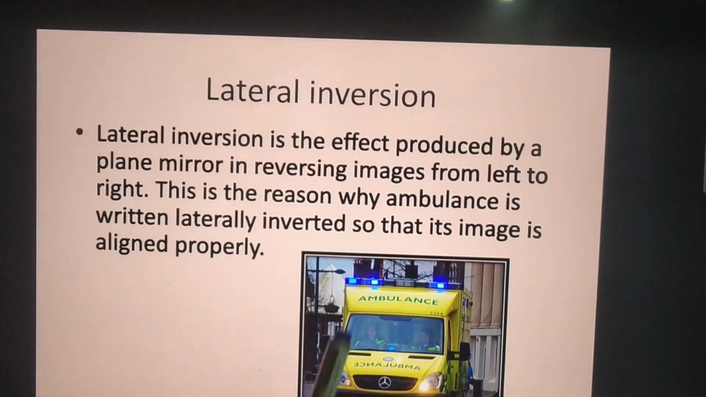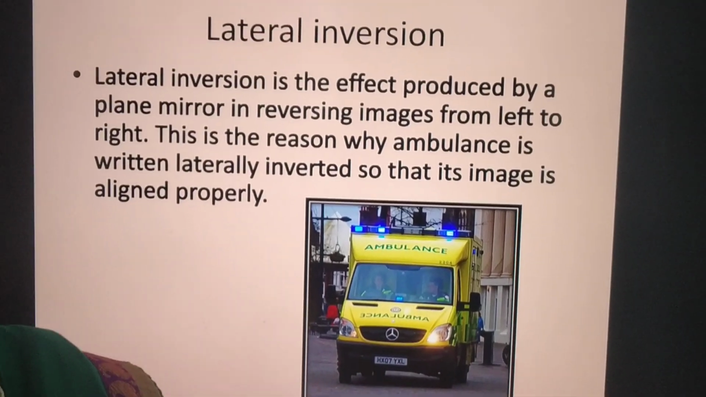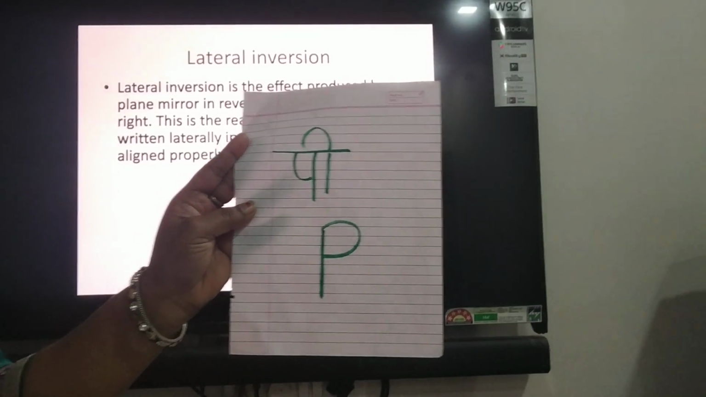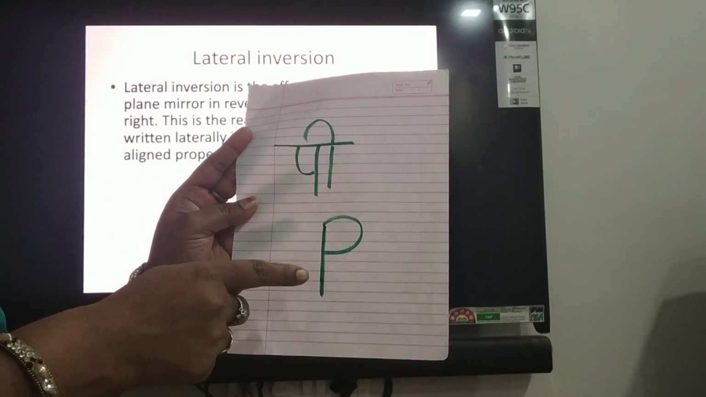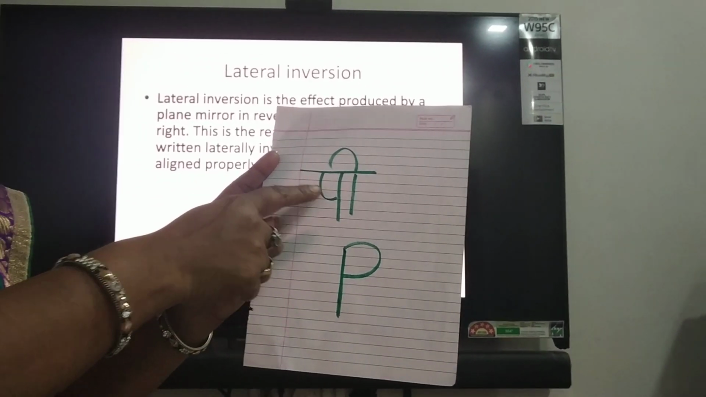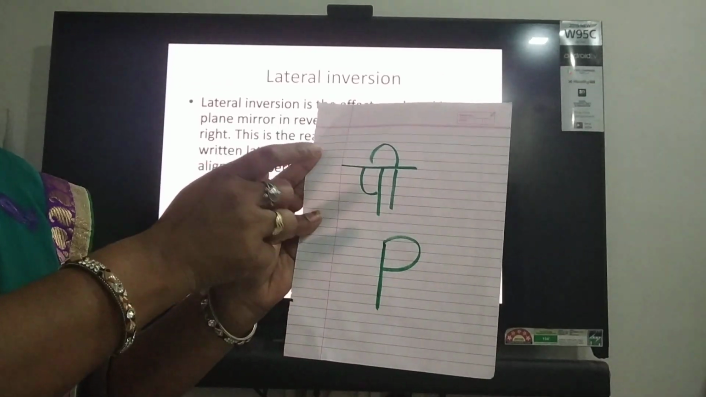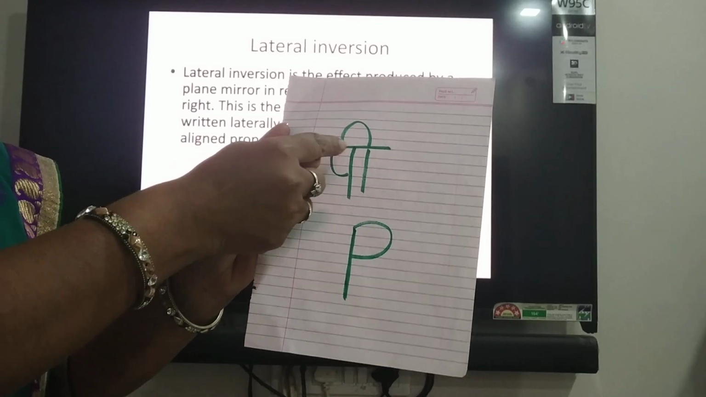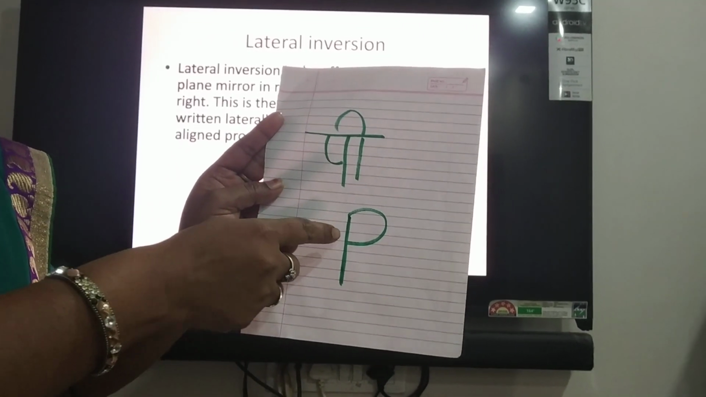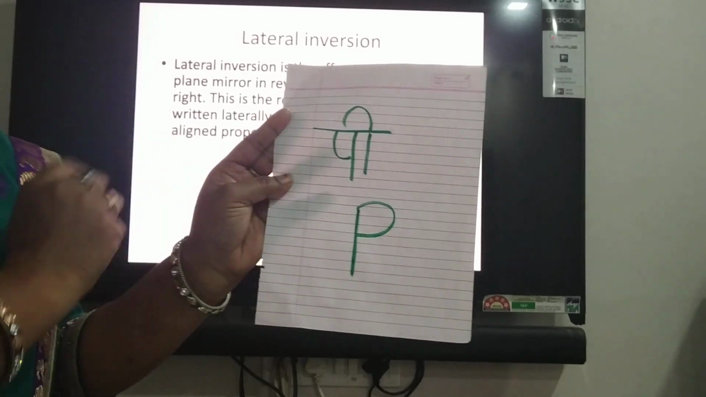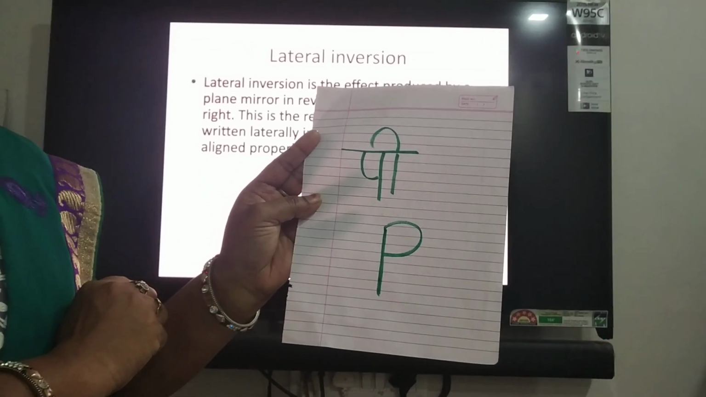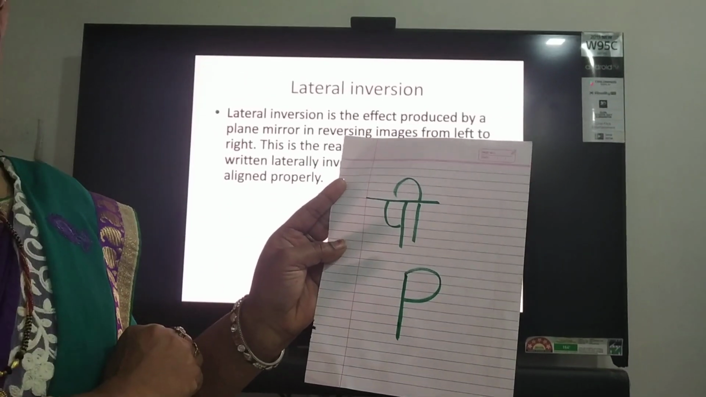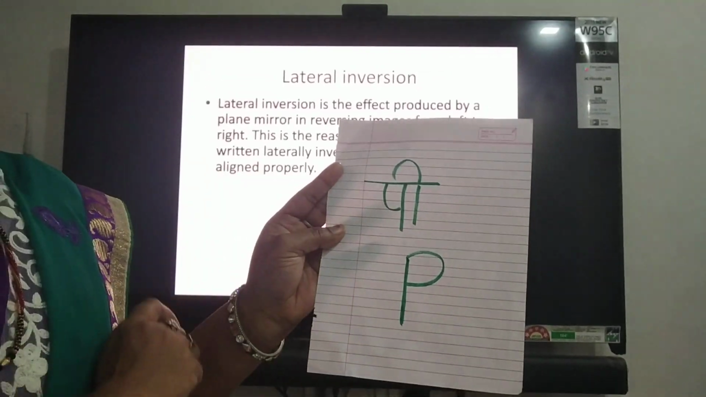Now students, lateral inversion. Students, observe these two letters. One is a Hindi letter and there is one English letter. What is written? As you know, P. And in the Hindi letter you have to see in which direction we have put the matra. It is in the right direction. And what about the letter P? The loop is also in the right direction. And when we see all these letters in a mirror, just imagine how they will look.